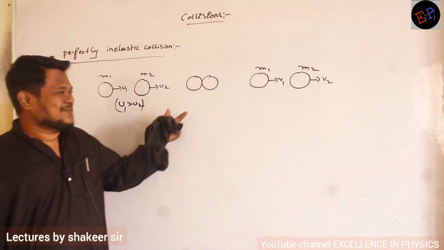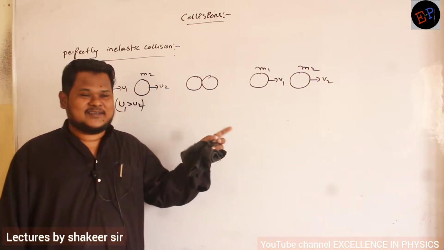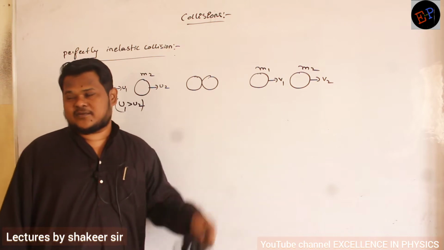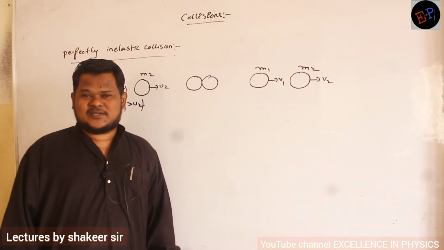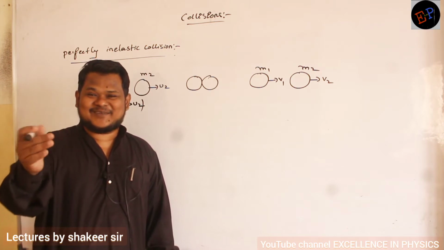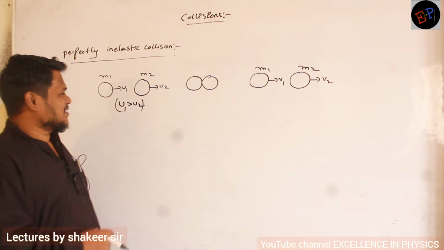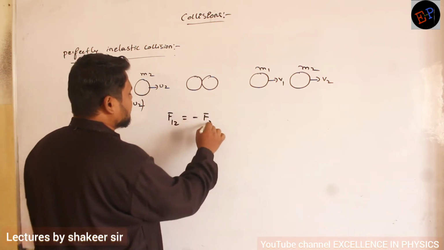By Newton's third law, every action has an equal and opposite reaction. So the first body applies some force on the second body, and the second body also applies an equal and opposite force on the first body. This is Newton's third law, no? So it is not possible that one body applies a force of 10 Newton and the opposite body applies only 6 Newton. This is not possible. Okay. So therefore what I will write, F12 can be written as minus F21.